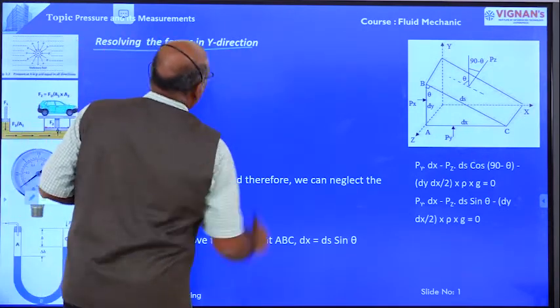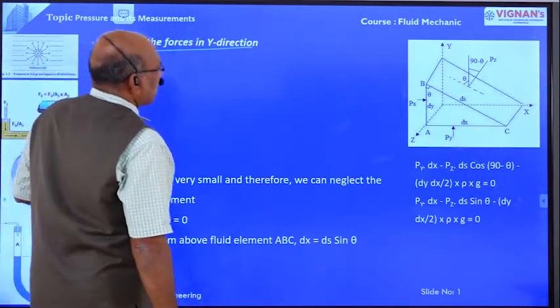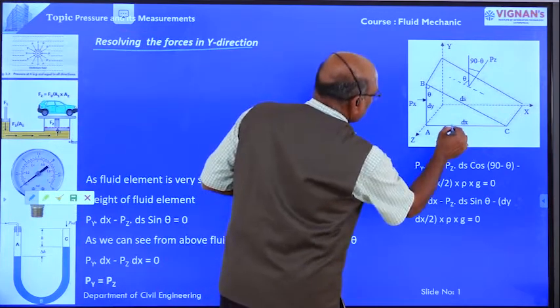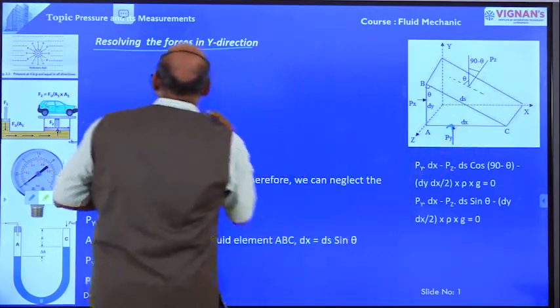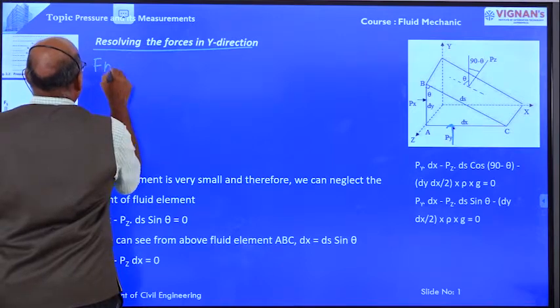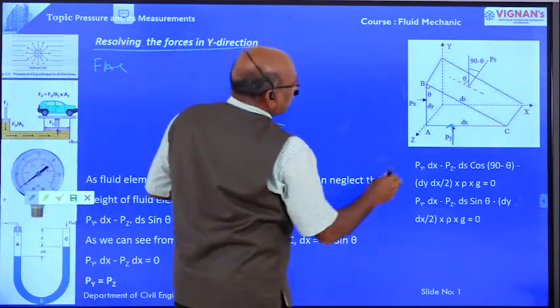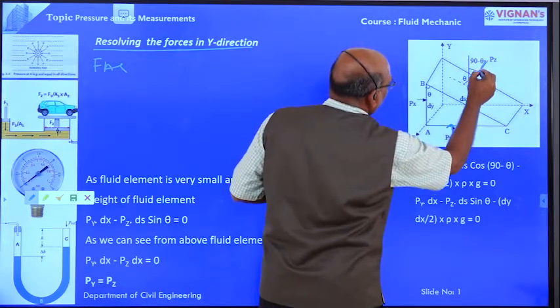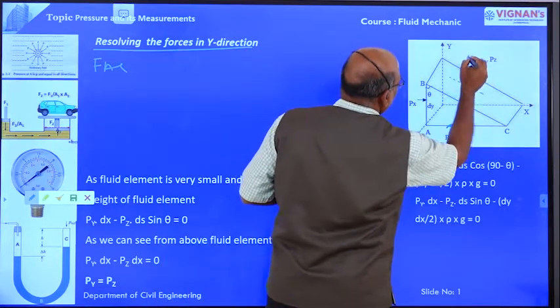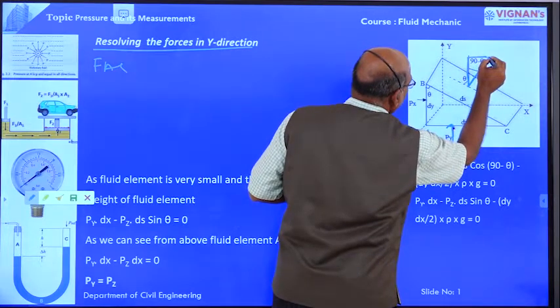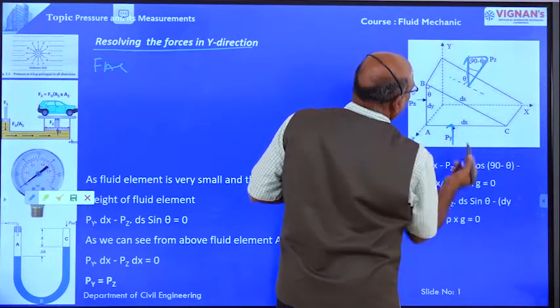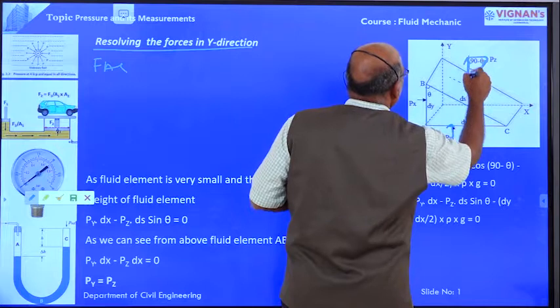Resolving the forces in y direction, that is equal to one force on face AC, and another force because of this force, that is resolving into two components, one horizontal component, one vertical component. This is upward direction, this is downward direction.